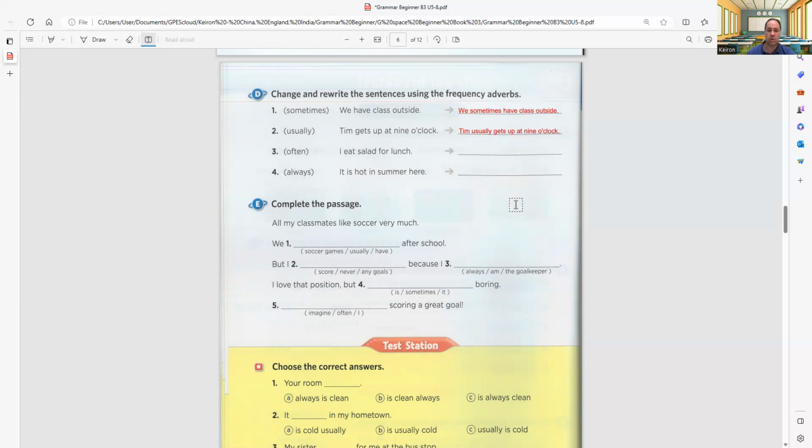All right, so I often eat salad for lunch, okay? It is, all right, so there is the verb be. It is usually hot in summer here, okay?